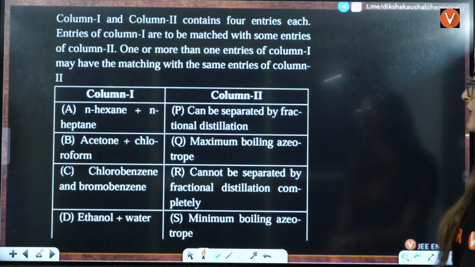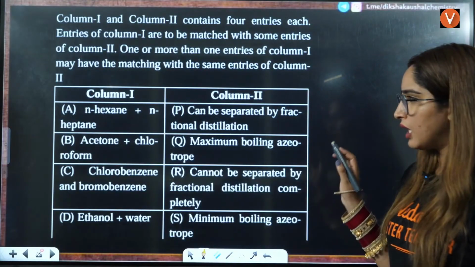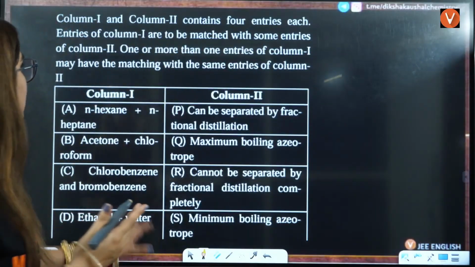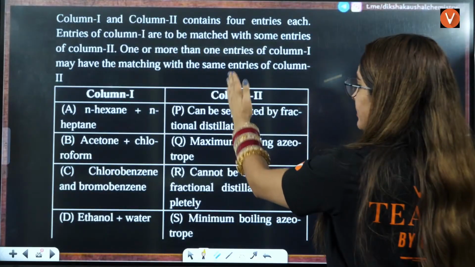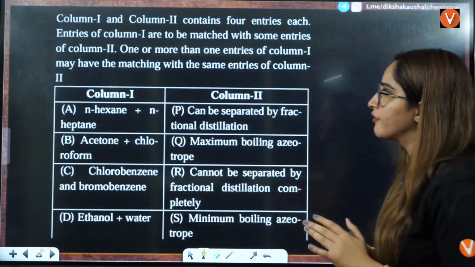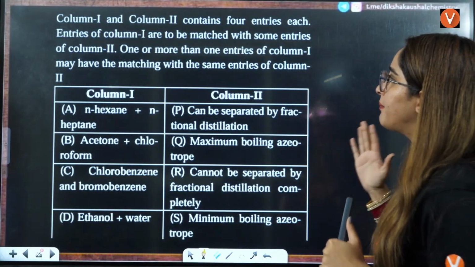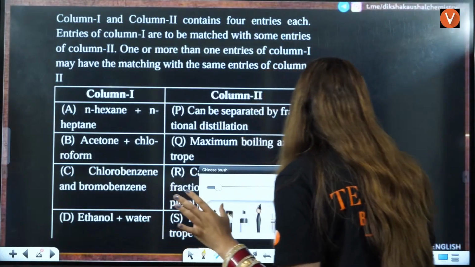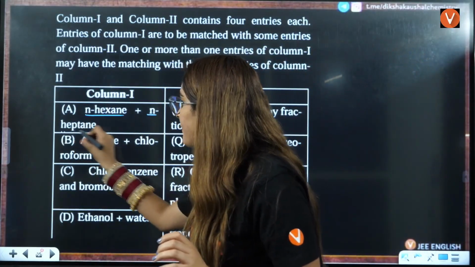Okay, next question. Now here I also need to show you the options, only then will you be able to answer this. Column 1 and 2 contain 4 entries each. One or more than one entry of column 1 may match with the same entry of column 2. Now students, what you need to see here: you have N-hexane, you have N-heptane.